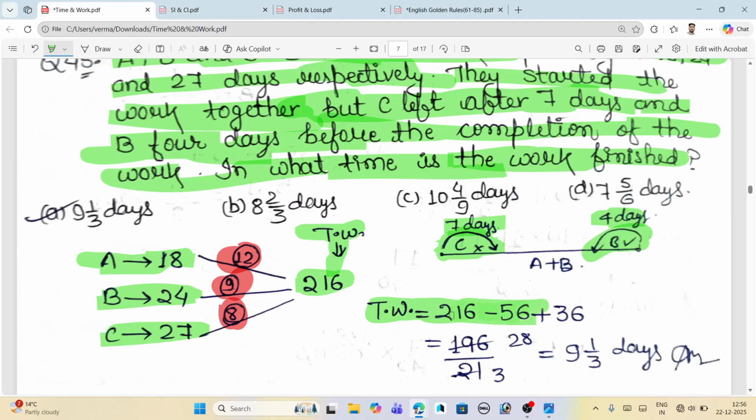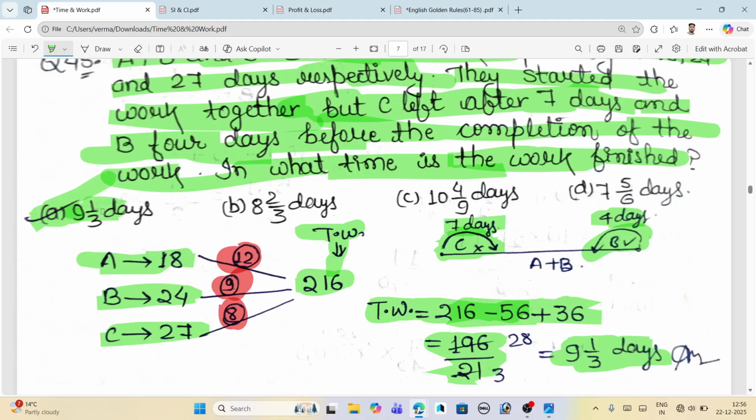216 minus 56 plus 36, we will get 196. Divide by 21, we will get 9 1/3 days, where A and B complete the work. Okay, the right answer is option number A.